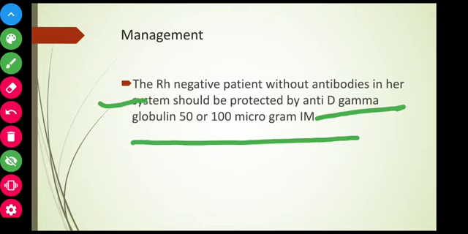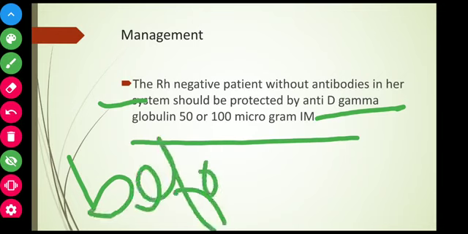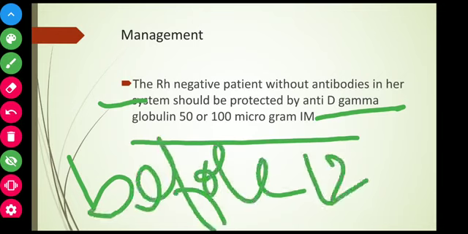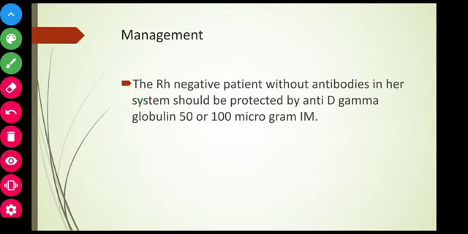Before 12 weeks of gestation, where no instrumentation has been done, this anti-D gamma globulin is not required. That means before the 12th week it is not required. That is for Rh negative patients only.